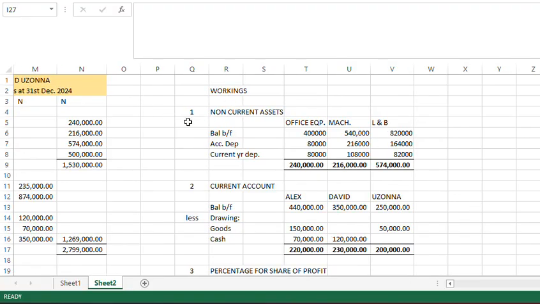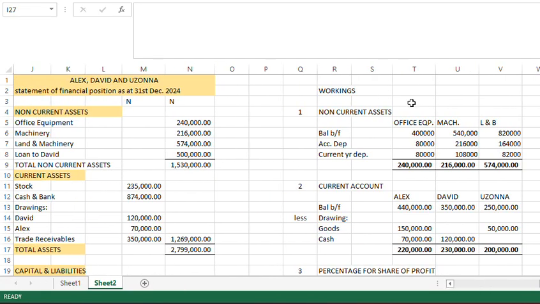So the workings are one. Working we have to do now is one. First working is that of the non-current assets.